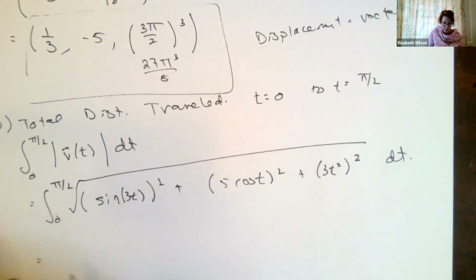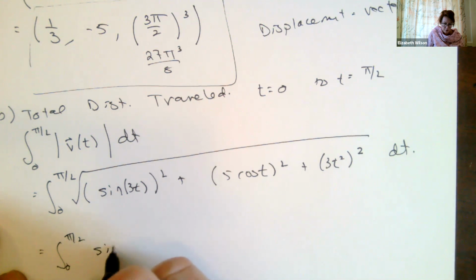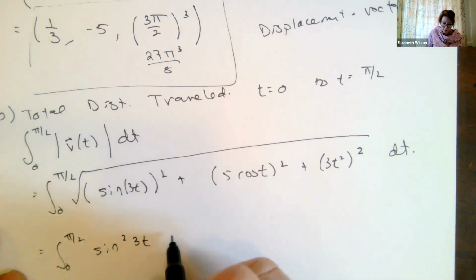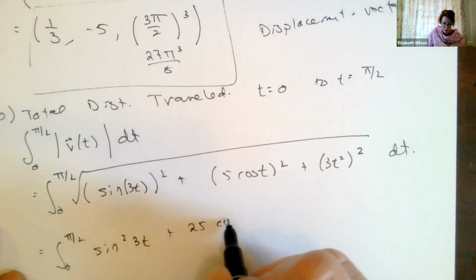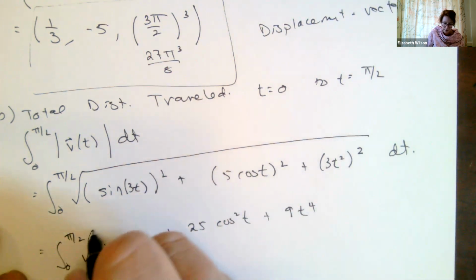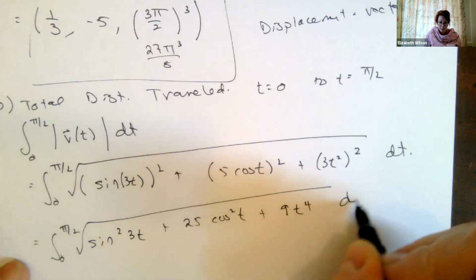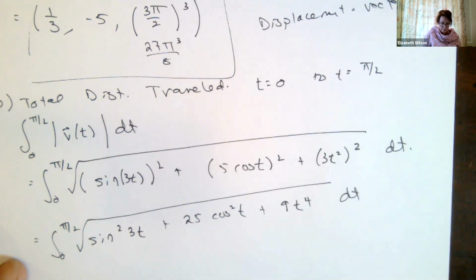Which is going to give me, I can clean this up, the integral from 0 to pi over 2 of the square root of sine squared of 3t plus 25 cosine squared of t plus 9t to the 4th. And I can't do anything with a sine squared of 3t and a cosine squared of t. But besides, I just said set it up. So now I'm done.